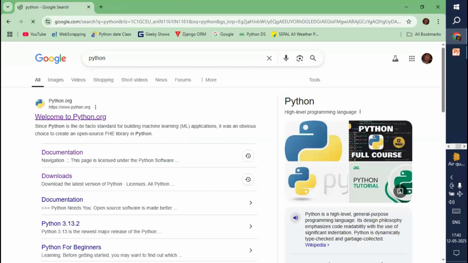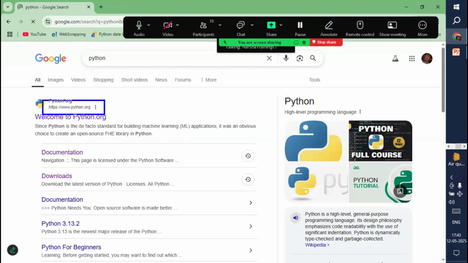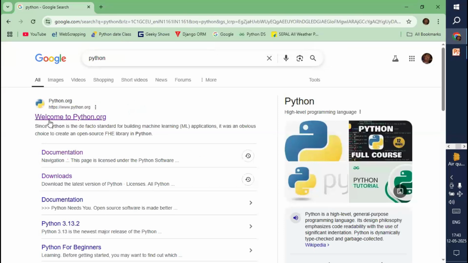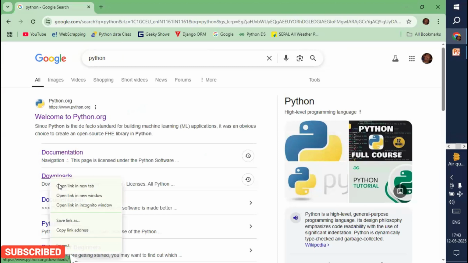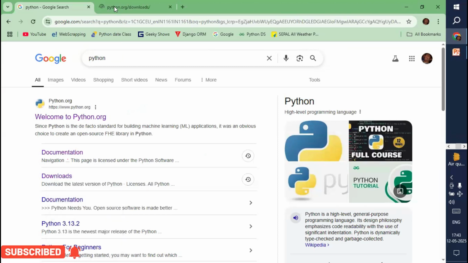What is the website here? www.python.org. Note that this is the official website of Python. Now here, you can open this link, downloads. You can also click on this. I'm opening it in a new tab.